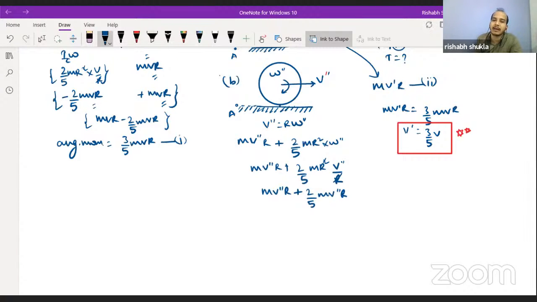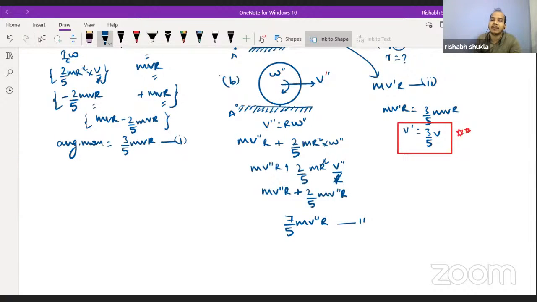Here, because rotation is clockwise and V is also directed in such a way that both of them will be responsible for clockwise angular momentum about point A. So you can say that the value will be 7 by 5 mv'' R. This is your new angular momentum when state B is reached.